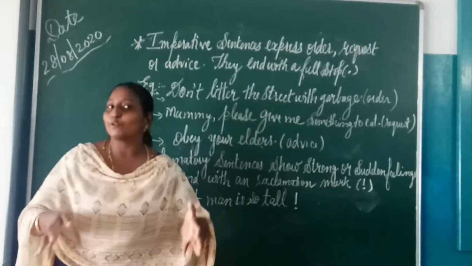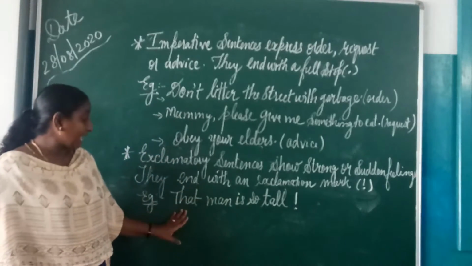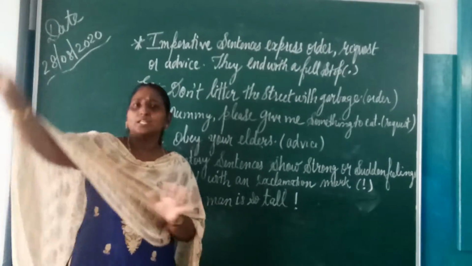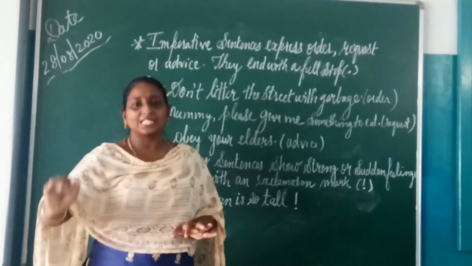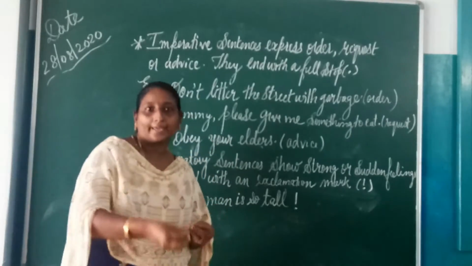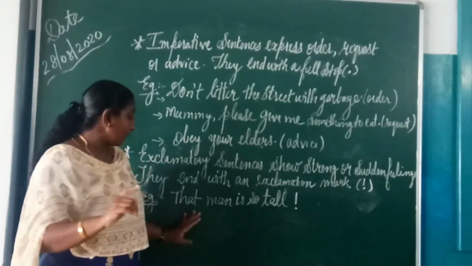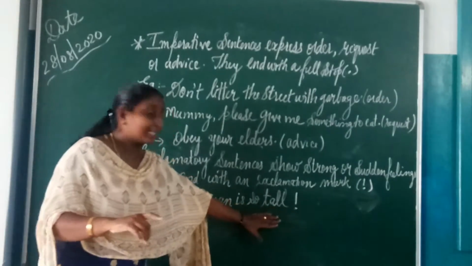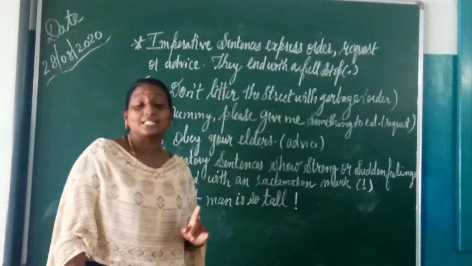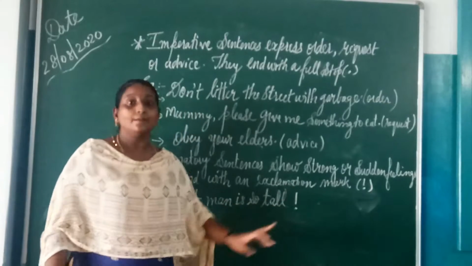You can look at the same thing in your textbook, so that it will be easy for you to understand what I am saying here. One example is "The man is so tall!" When you see a very giant-sized man or someone very small, your facial expression changes. So one example is "The man is so tall!" This is an exclamatory type of sentence, and exclamatory sentences should end with an exclamation mark.